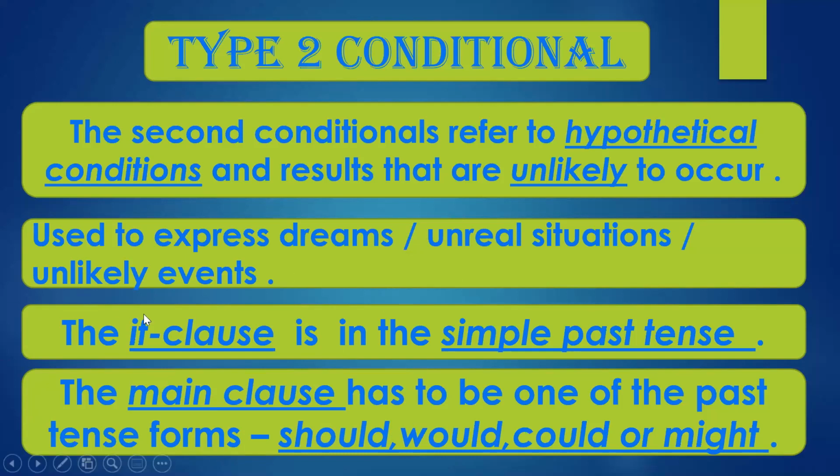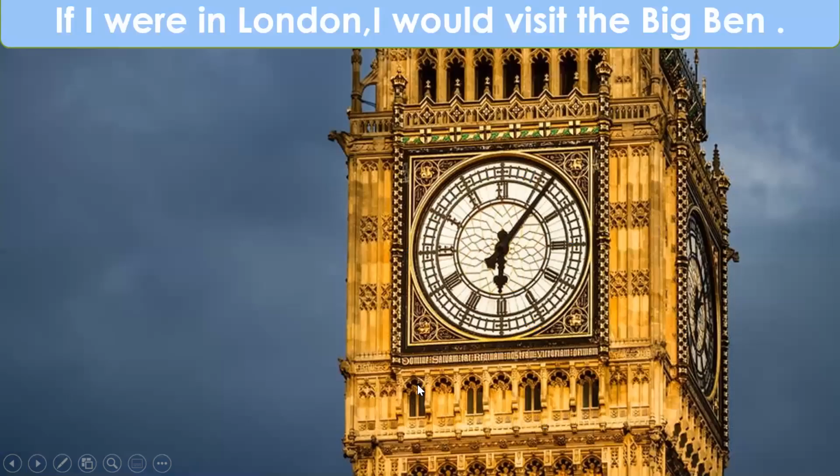Naturally, in the type 2 conditional, if the if clause is in the past tense, these modal verbs would also change to the past tense, like should, would, could, or might. Okay, may will become might in the past tense, can will become could, will become would, and shall will become should. So these are the modals which will be used in the main clause of a type 2 conditional, plus of course the finite verb will be there.